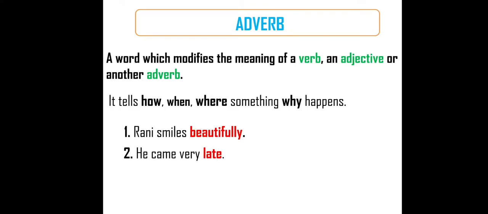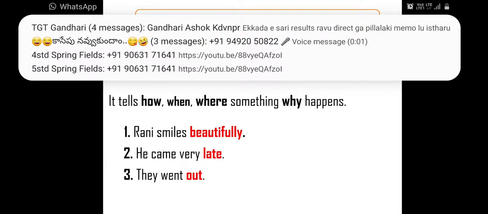He came. But when? Late. He came late. Here the word late is used as an adverb. And the third example, they went out. Where did they go? Out. They went out. Here out is an adverb. I think you might have understood what an adverb is.